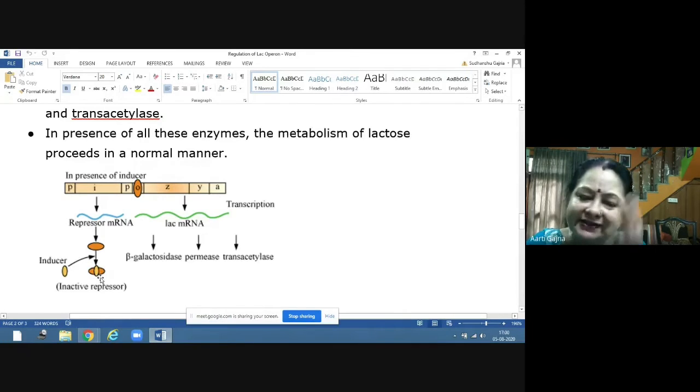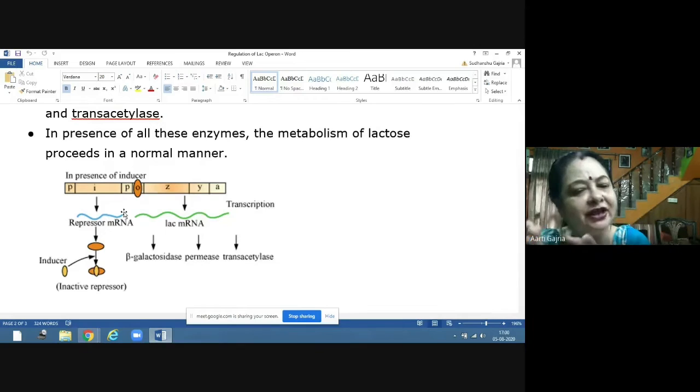Once the repressor is inactivated, it cannot go and bind with the operator to stop the functioning of RNA polymerase.